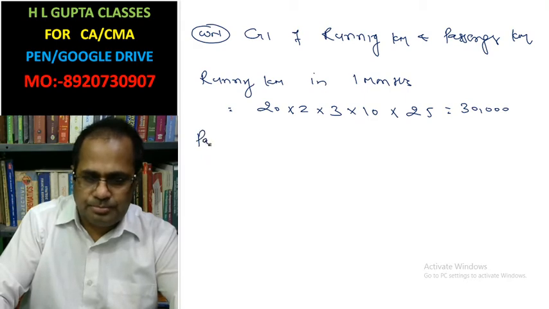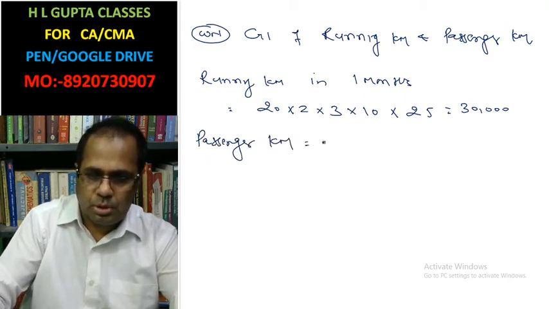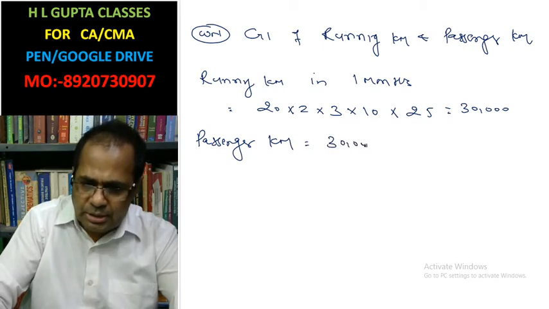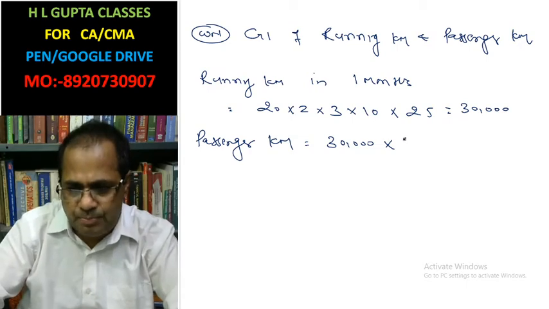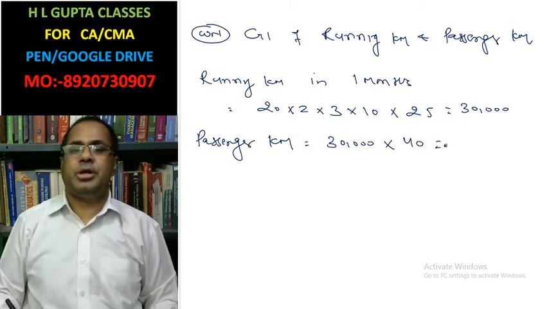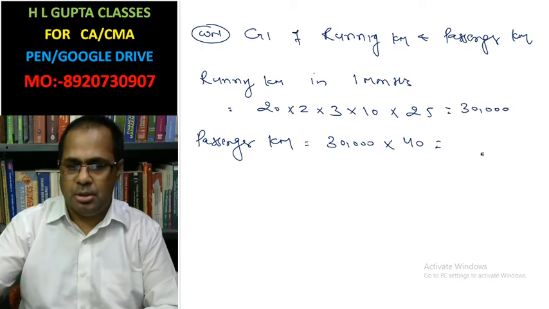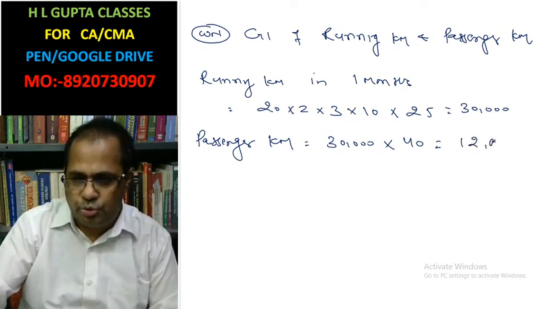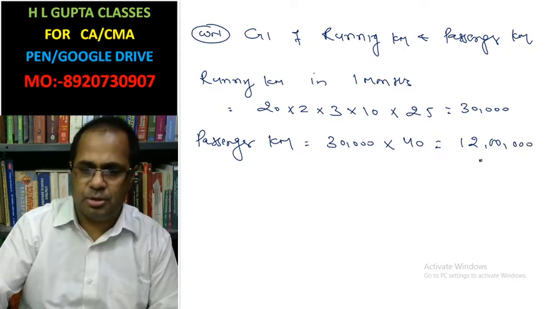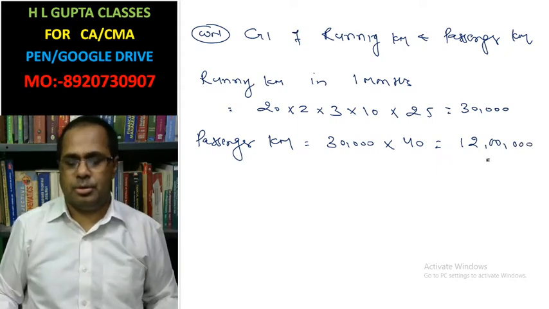Passenger kilometer. 30,000 kilometers travelled with 40 passengers, that is 12 lakh passenger kilometer. This is 12 lakh passenger kilometer.